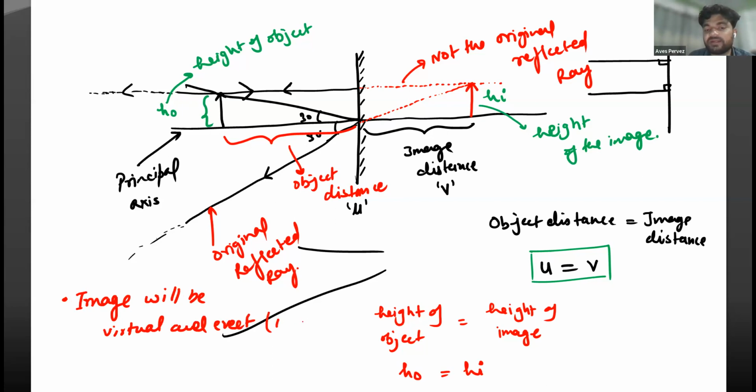Erect means upright. Upright means if you are looking into the mirror, then your face will be upside and the feet will be downside. But if you watch your image, a real image, in some other mirrors like the concave mirror, then you will find that your head will come downward, your feet will come upward, and you will find the image upside down. Means if I'm looking at this hand, then it will be like this way.